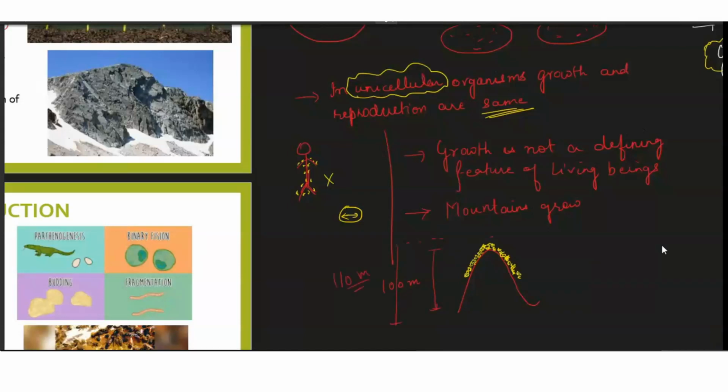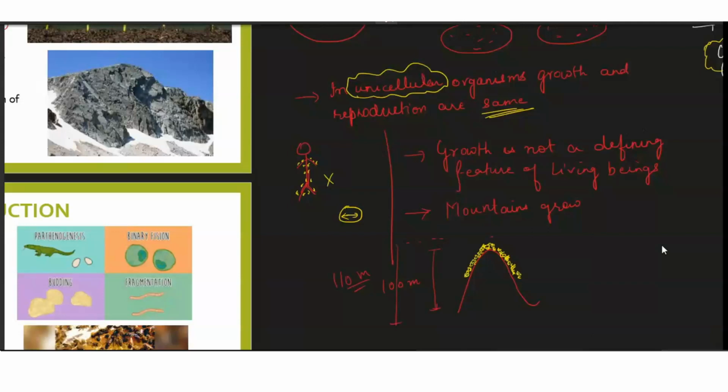So where has the growth come from? This is a non-living thing, but still we see that they are growing. Big boulders and big rocks continue to grow as time moves on. The ice crystals tend to grow in places. So you see, a number of non-living objects are also growing due to the accumulation of materials from outside.